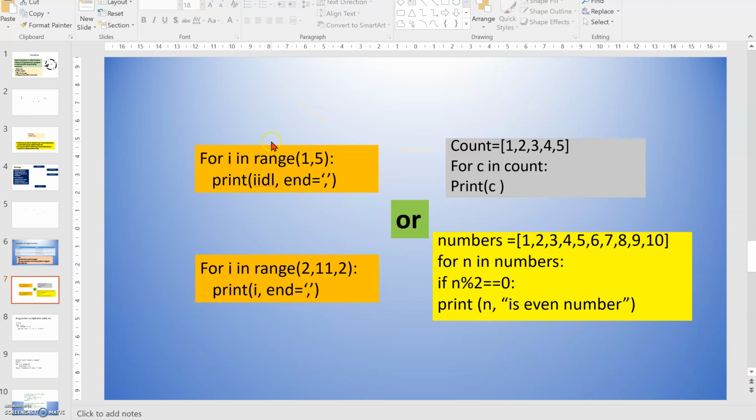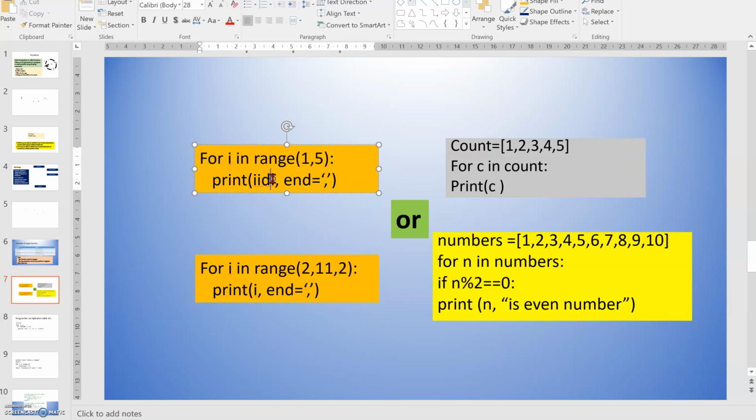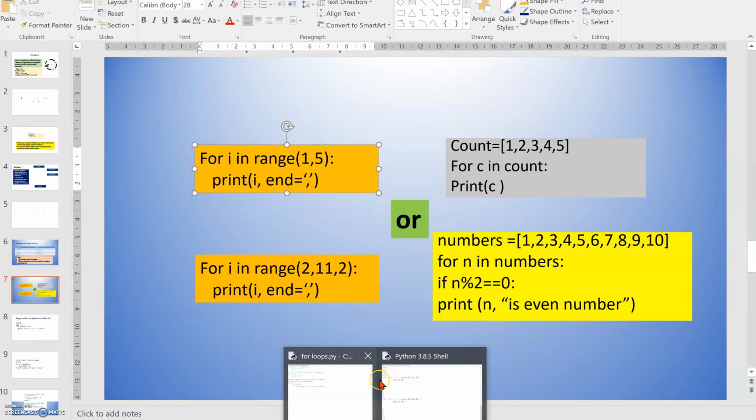So here you can see the program: for I in range of 1 to 5. Here you can see the end is like I you are going to print. Now here you are giving the element and you are passing this element to the I and you are going to get the print. So let's see this in the program.